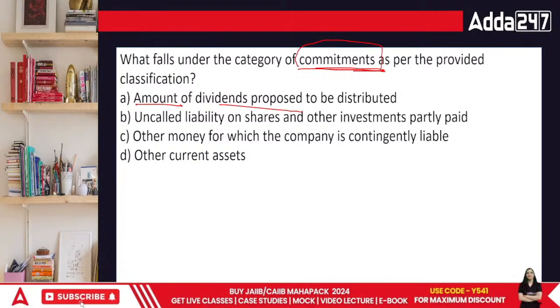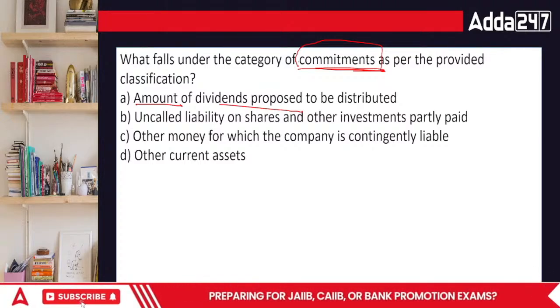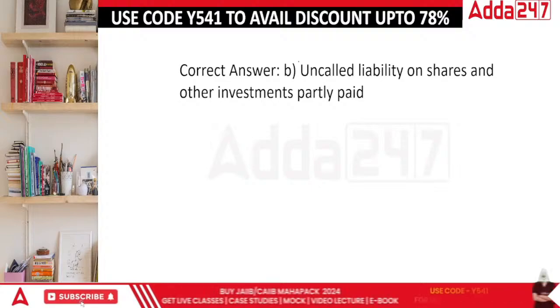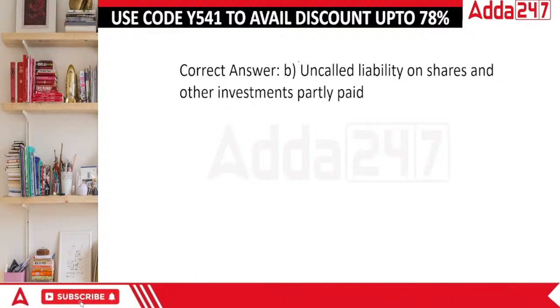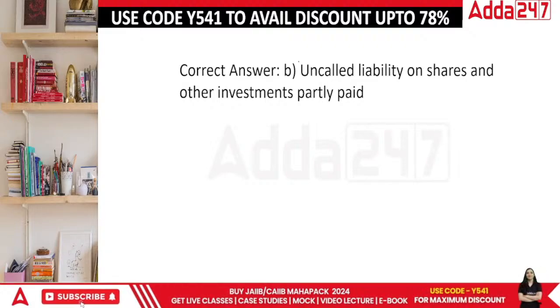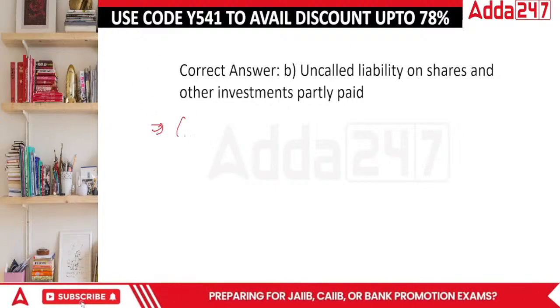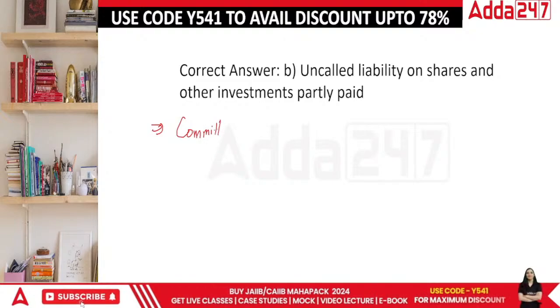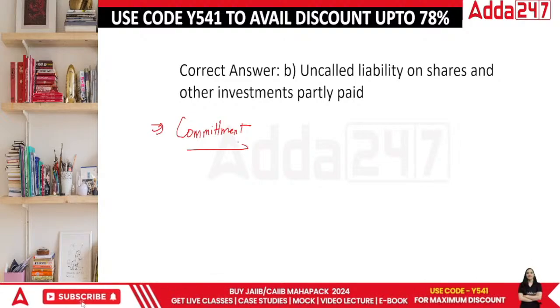Now, what would be the answer, everyone? Let's look at the question then. The answer to this question is commitment matlab we are certain that we'll be doing it, but not certain about the fact that when we'll be doing it. Uncalled liability on shares and other investments partly paid. We have paid it partly. When they call, then only we'll give. But this means we have definitely shown our commitment that when you will ask, we will give. Isn't it? So in this case, the answer is B. Done everyone?